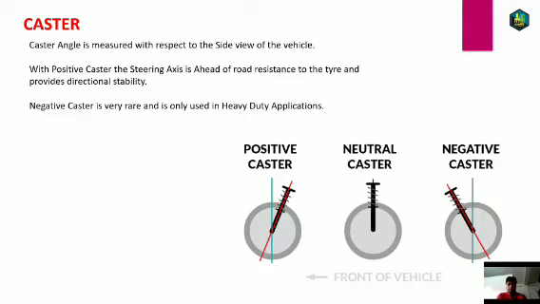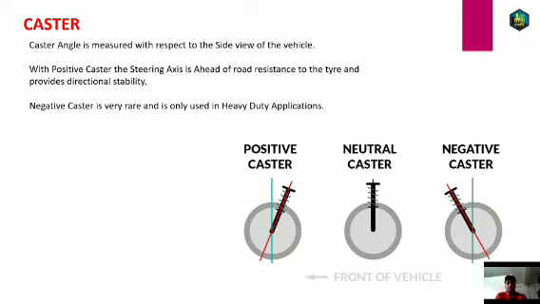These systems are generally defined in order to have uniformity in studies, because someone could take positive as something ahead, and negative as something behind. So if you are going to study caster, camber, toe, and the rest of the vehicle dynamics, you must keep in mind what your sign convention is. The sign convention I am following is what most people in the world follow, and I am focusing on it to make it easier for you to understand. Caster angle is measured with respect to the side view of the vehicle.